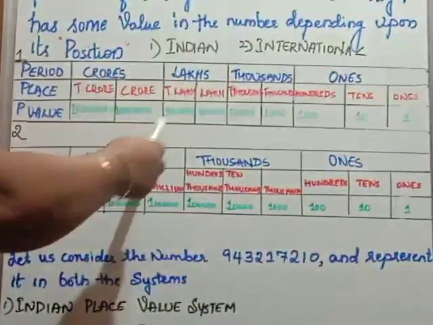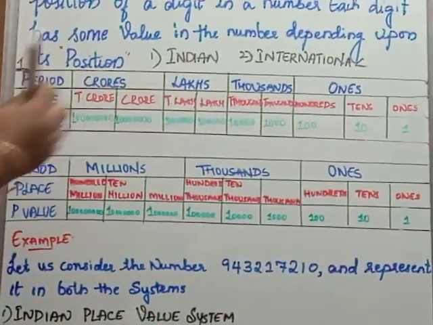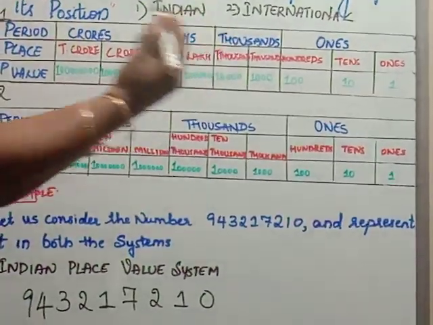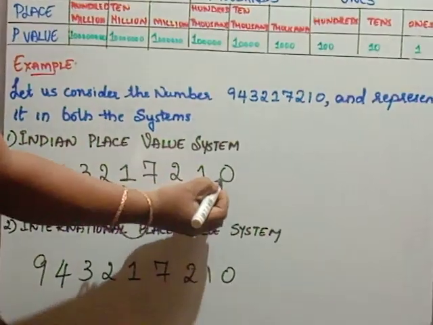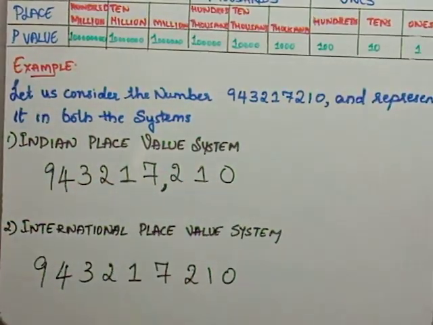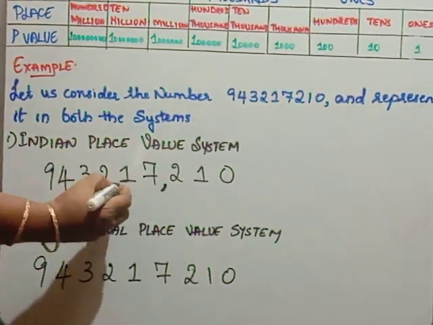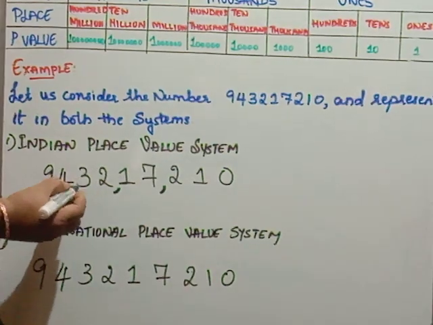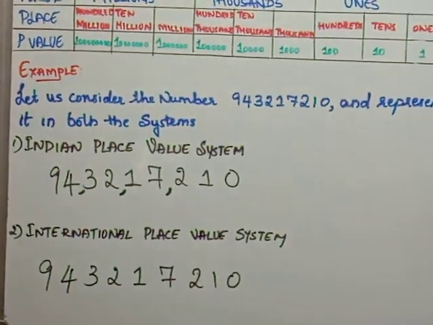Here we use the periods, no? Like that, we have to put commas according to the periods and make it into the Indian system. That is ones, tens, hundreds, then we put a comma. Then 1,000, 10,000, then we put a comma. Then lakhs, 10 lakhs, then we put a comma.